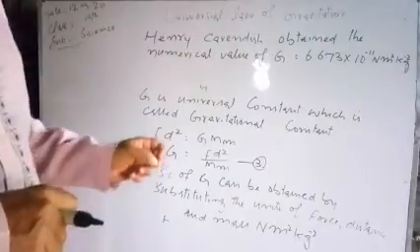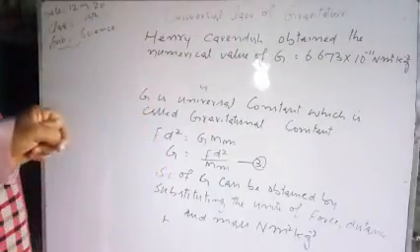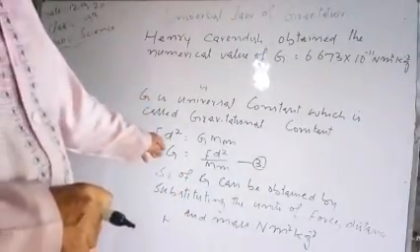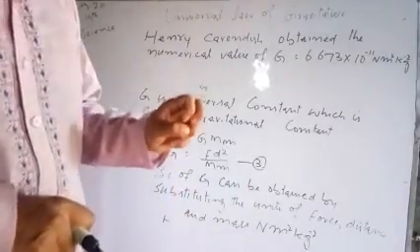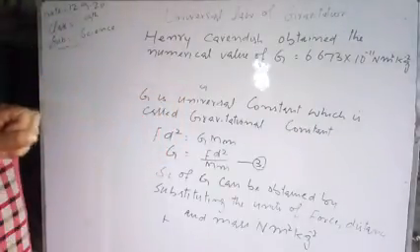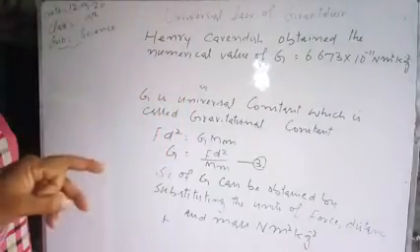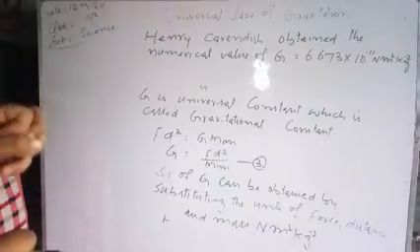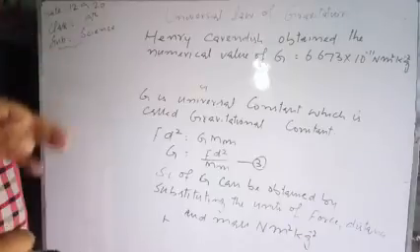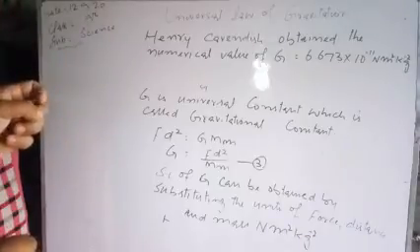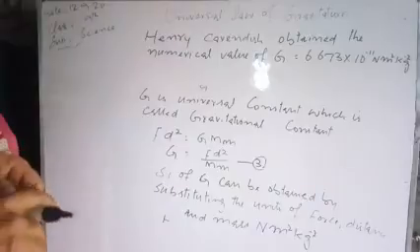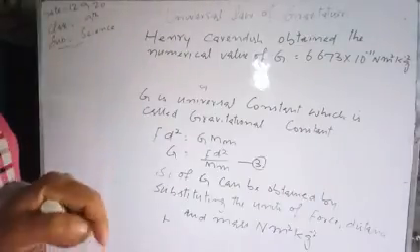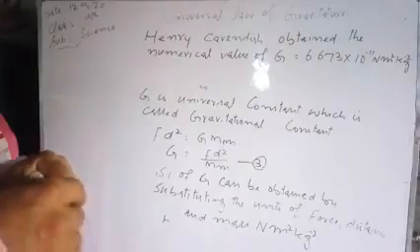After putting the values of force, distance and mass into this equation, we got the value of G. That is, G is the universal gravitational constant, and the value of G obtained by Henry Cavendish is 6.673 into 10 raised to minus 11 Newton meter square per kg square. Thank you.